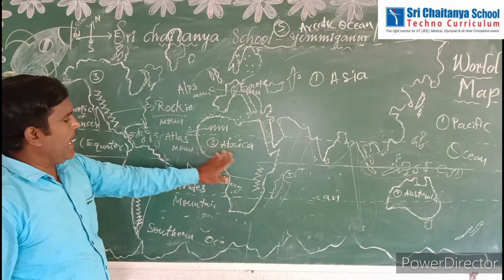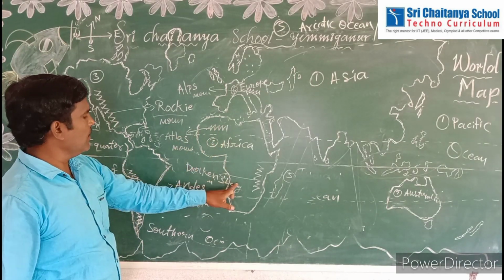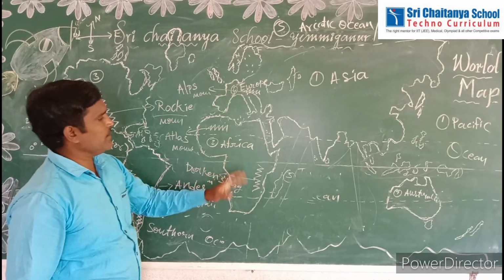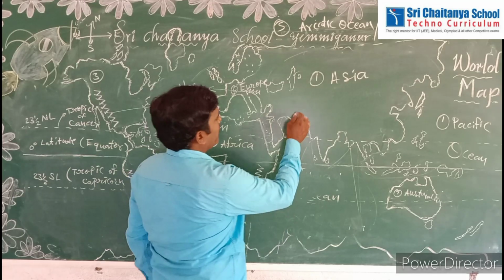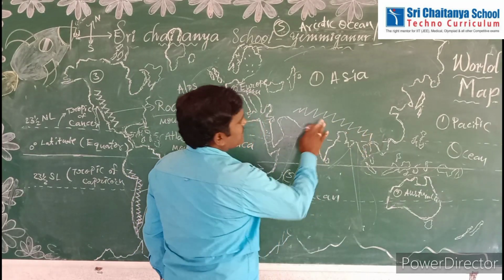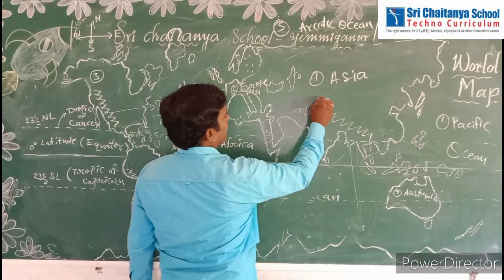So Africa has two important mountains, the Atlas Mountains and the Drakensberg Mountains. Next, the Himalayas. Already you know, the Himalayas are located in Asia. It is also a best example of Fold Mountains.